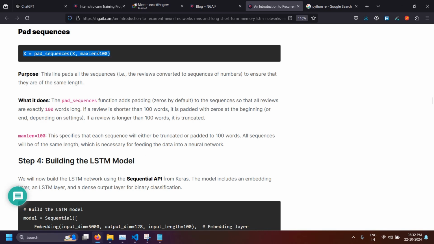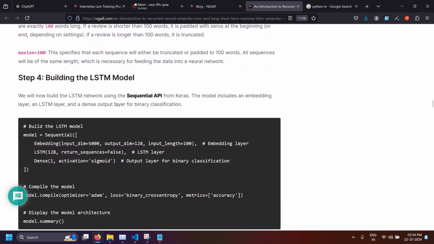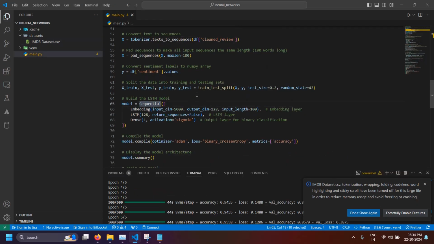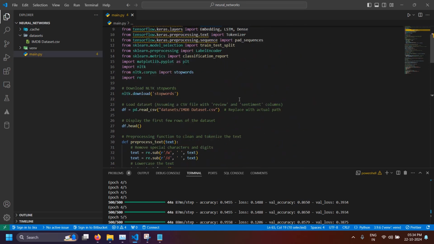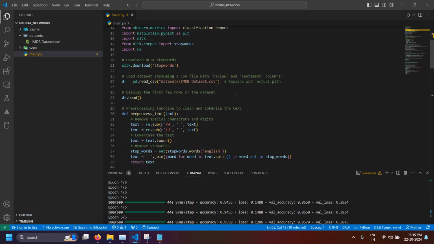So why are we doing this padding? Because in a neural network we require the input to be of the same length. Padding the sequence, then comes the part of building the LSTM model. As I told you in previous sessions also, this is how it works in TensorFlow: Sequential, and you have to pass each layer in a sequential manner. And of course this is not from TensorFlow directly, this is from Keras, which is part of TensorFlow now. So it is from Keras Sequential, and I can say it is from TensorFlow again.